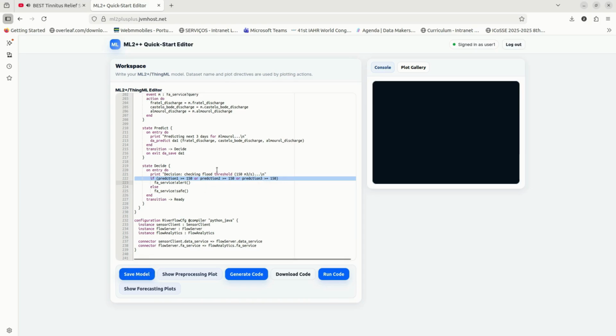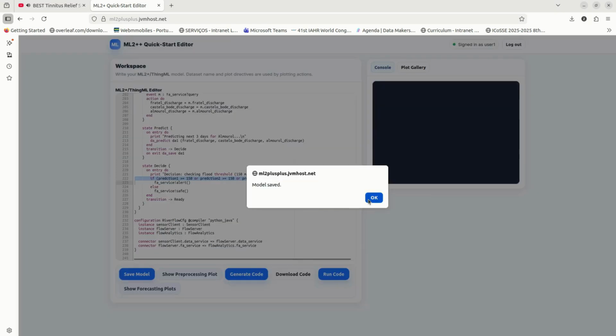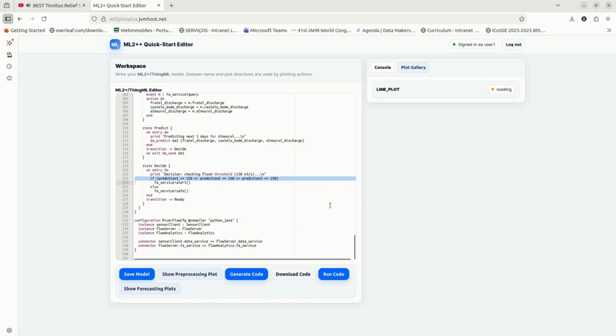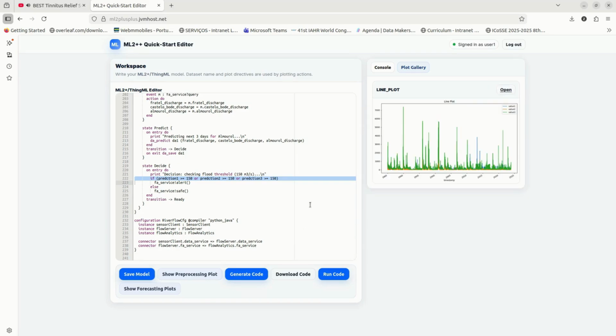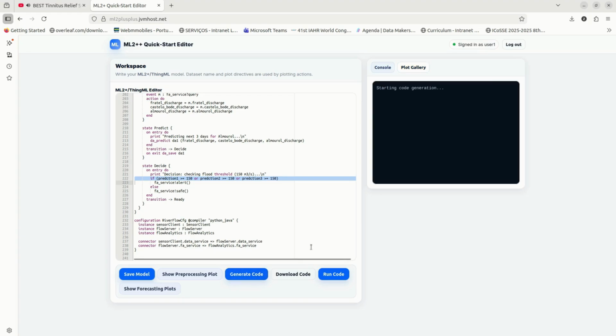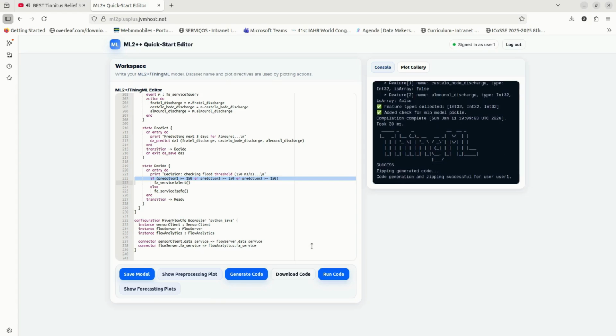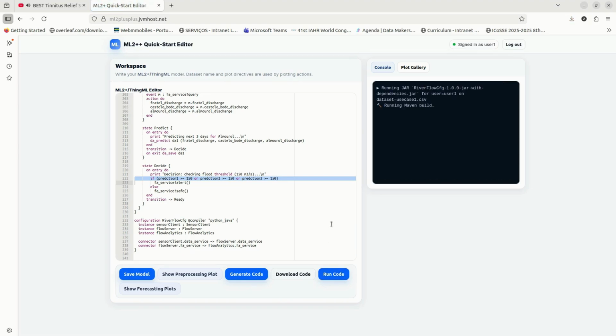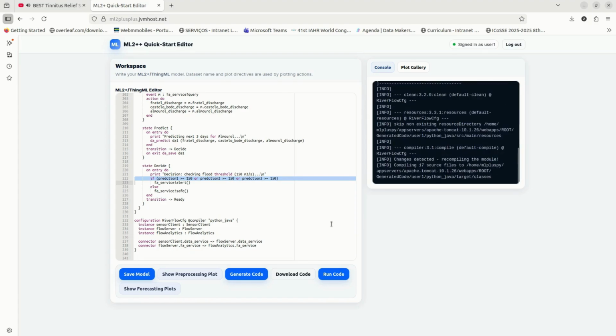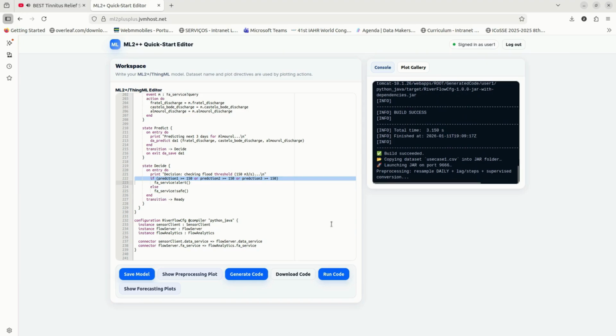Now I run the pipeline from the interface. The tool generates scripts for preprocessing, training, and prediction, and executes them. The console output displays training progress, including epoch-level loss. This confirms that the code generation and execution are working end to end. After execution, the system produces artifacts such as logs, plots, and a predictions file.